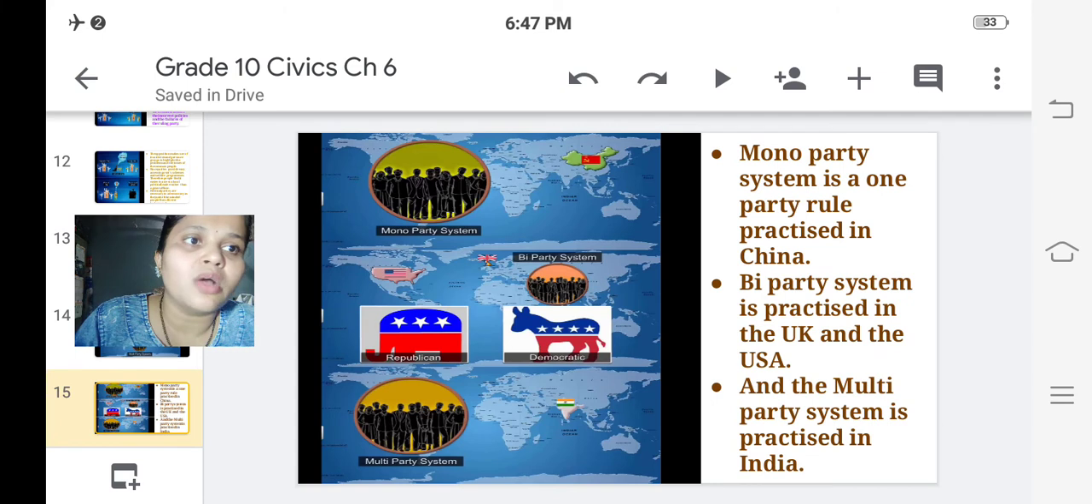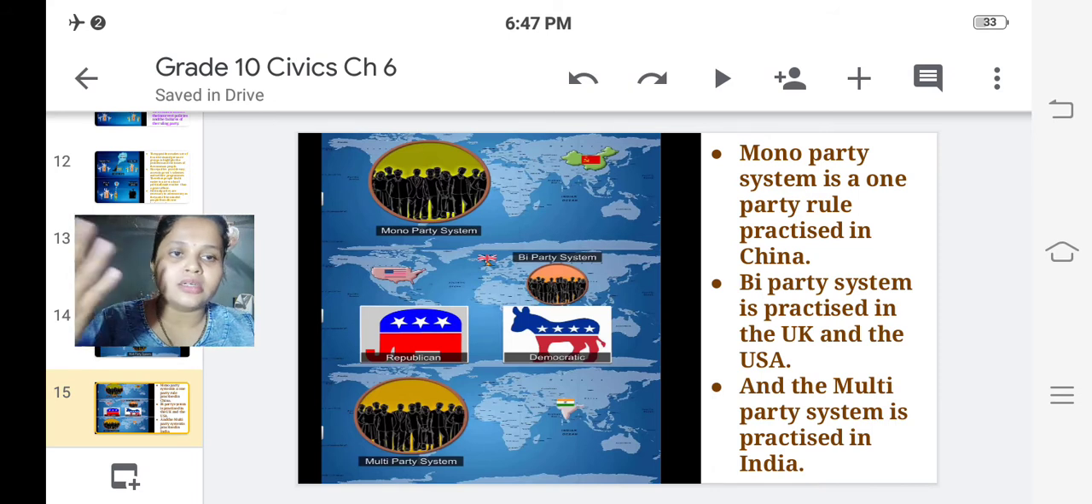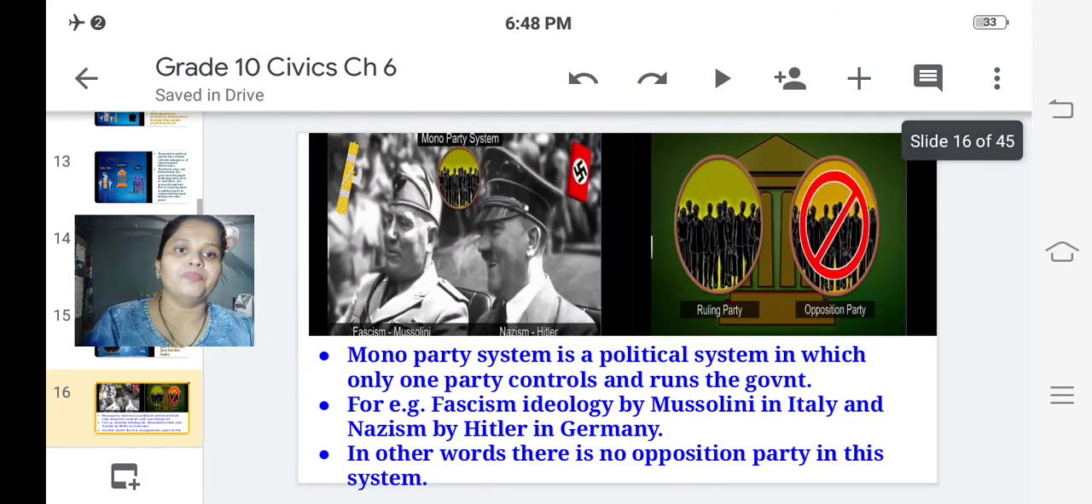Monoparty system is a one-party rule practiced in China. So China is the example of monoparty system. Bi-party system is practiced in the UK, United Kingdom, and the USA, United States of America. So the UK and the USA are the examples of bi-party system, and the multi-party system is practiced in India. So India is the example of multi-party system. Let us study them in detail.